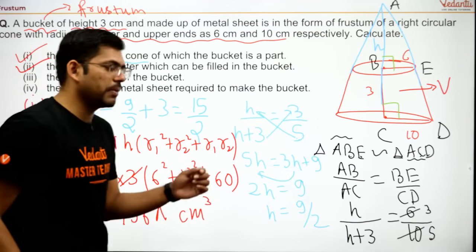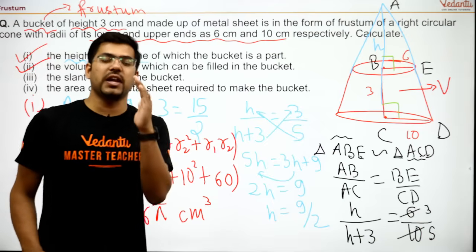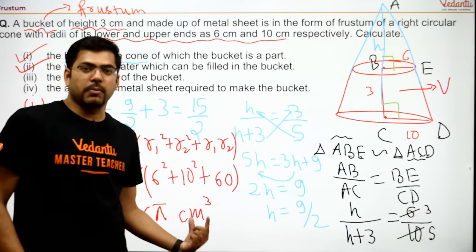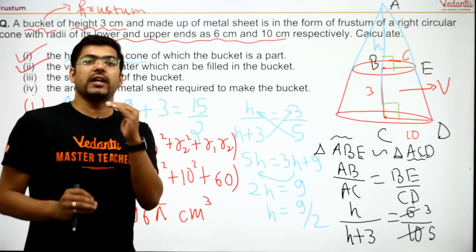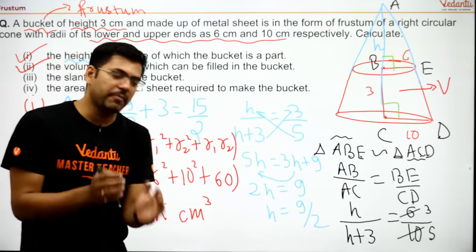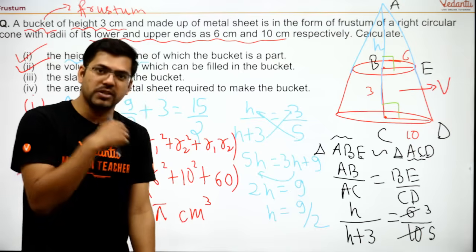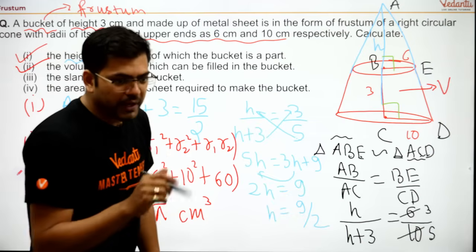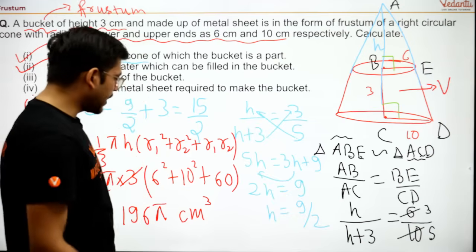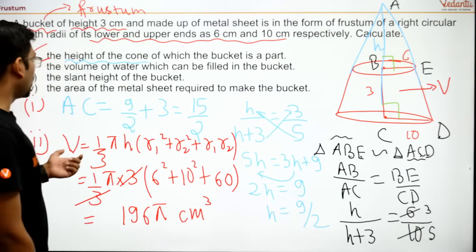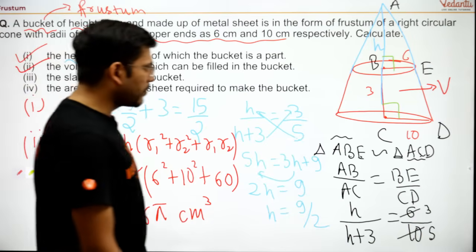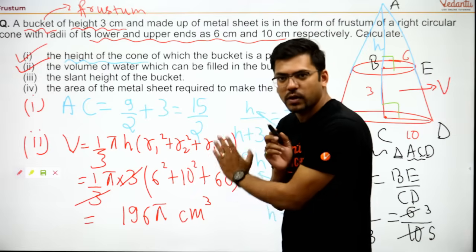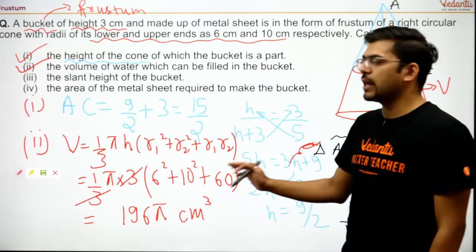Kids, always remember that you should not make any mistake while writing the unit of the answer, because the unit of the answer also carries half marks. If you have written meter cube by mistake instead of centimeter cube, then that half mark will be deducted. So don't do that. Okay, now I guess everyone has written it, so I'll move further. See, this is the volume. It is very easy. I have just put the formula here and solved this. If you are able to understand, then I'll move further.